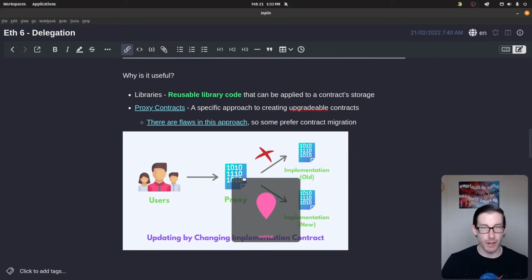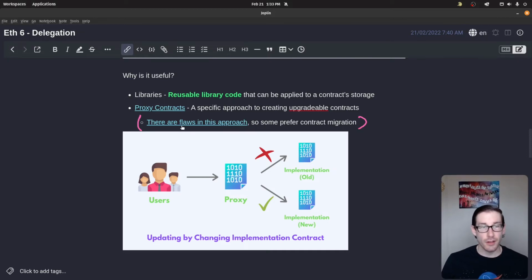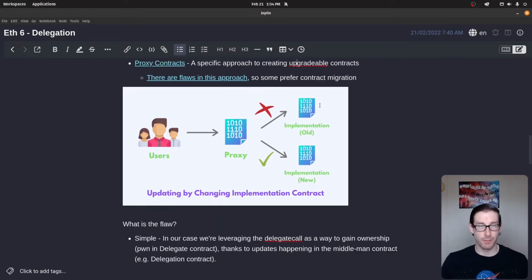One important thing I will point out is that this is one implementation, and there are some flaws in this implementation if done incorrectly. Trail of Bits wrote a really good blog that I'll link, as well as the proxy contract blog from OpenZeppelin, who popularized this whole concept of proxy contracts. I'll point you towards both, so you can get an idea of the trade-offs of both. There's not one better than the other, I don't think. You can see that Trail of Bits prefers contract migration over proxy contracts because there's less chance of a flaw happening there. All right, so that's why it's useful, and that is why people use delegate call.